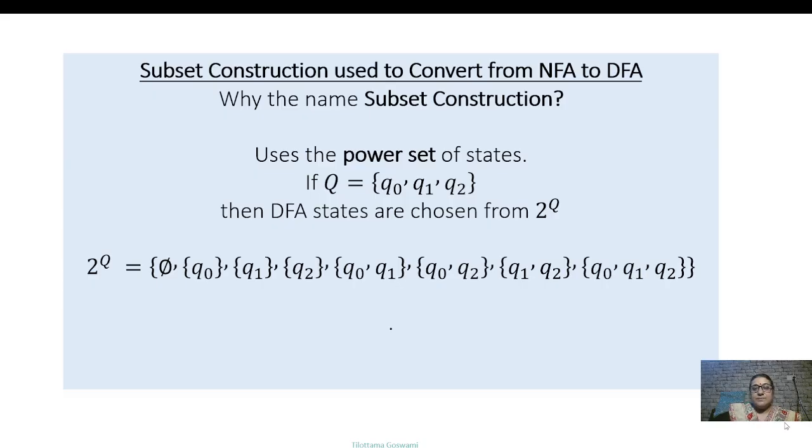Yes, by using the power set formula, 2 to the power 4, that is 16. So the power set gives the maximum possible number of DFA states. In practice, many subsets are never reached from the start state, and those unreachable subsets are simply ignored. That is why the DFA is often much smaller than 2 to the power n.